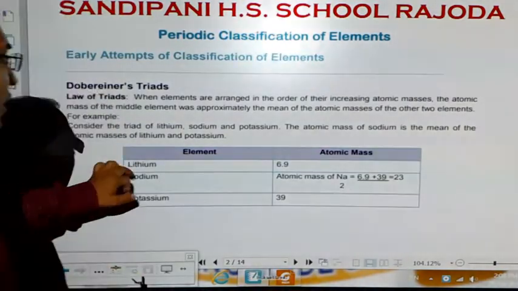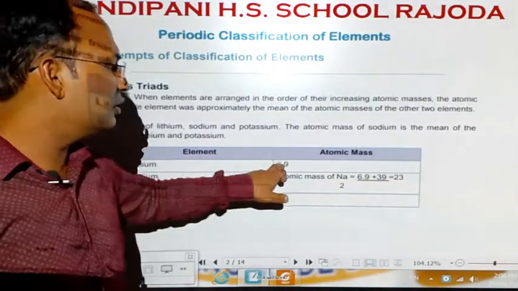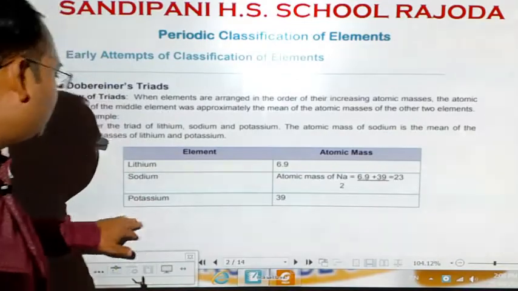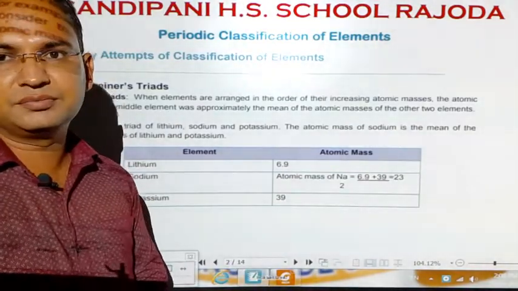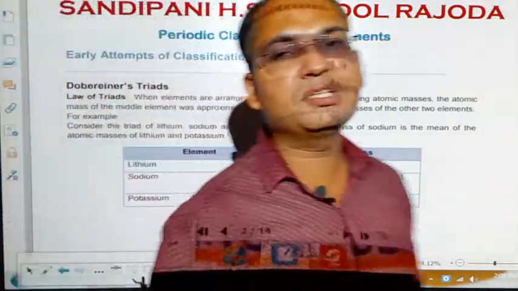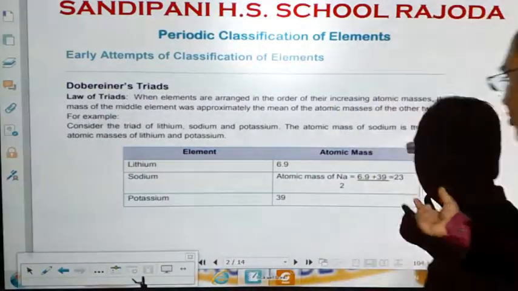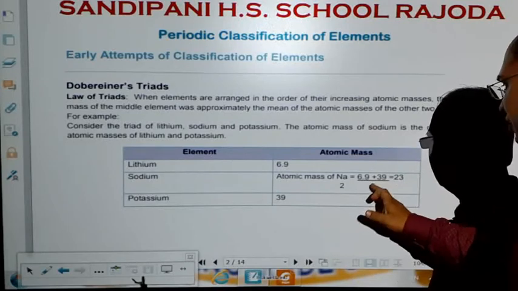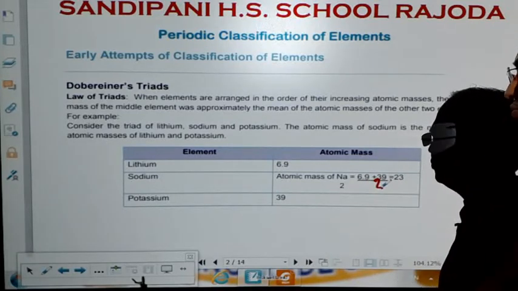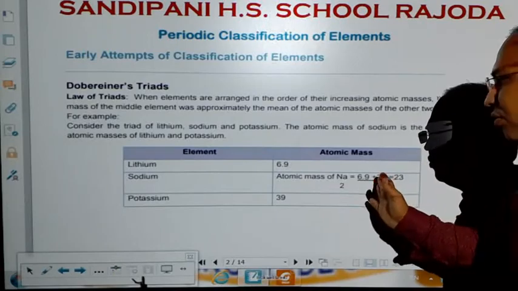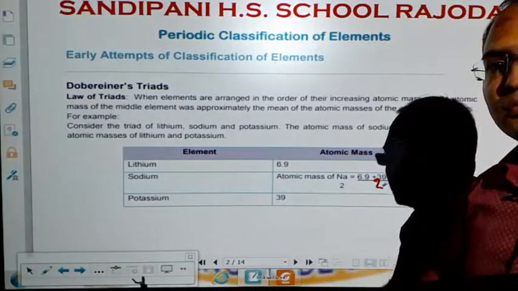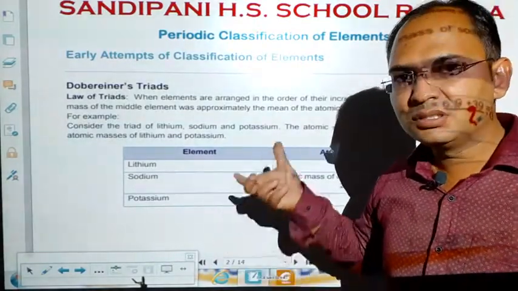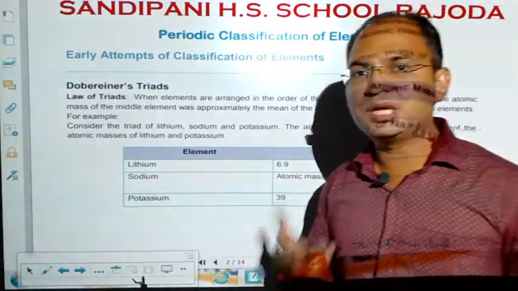Now, the atomic mass of the element lithium is 6.9 and that of potassium is 39. So, if we sum up 6.9 and 39 and divide by 2 to make the mean, then it is nearly 23. So, the atomic mass of sodium is 23. This was the relation between the 3 elements of the same triad.